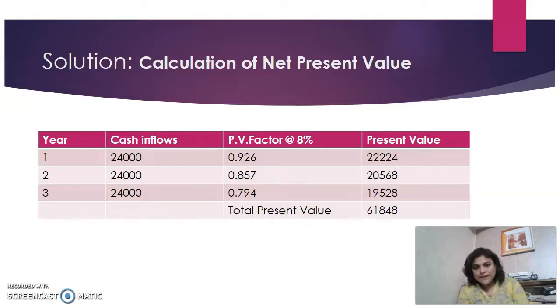Now, how are we finding the present value? Cash inflow multiplied by the present value factor, you will get the present value. So that is 24,000 multiplied by 0.926, you get 22,224. Second year, 24,000 multiplied by 0.857, which is 20,568. Whereas in the third year, 24,000 multiplied by 0.794, which is 19,056.